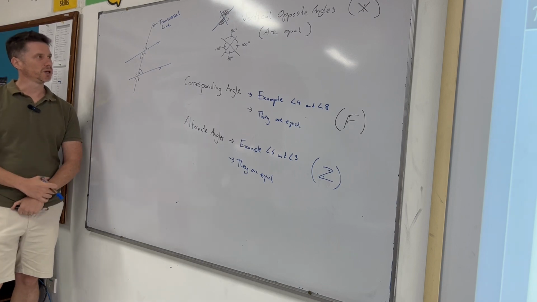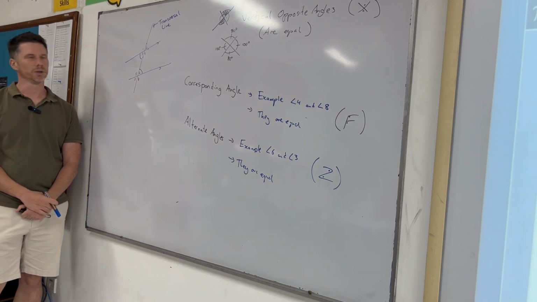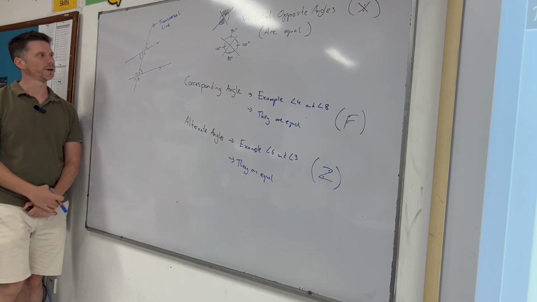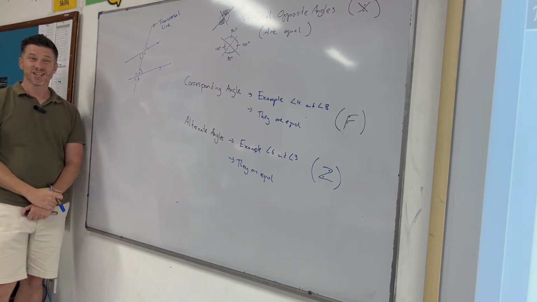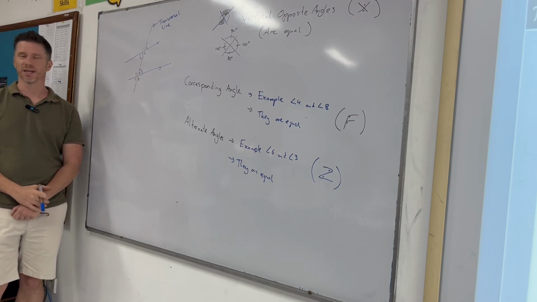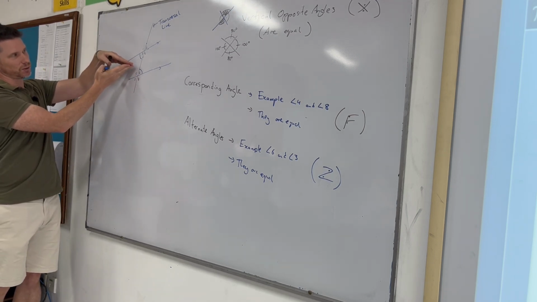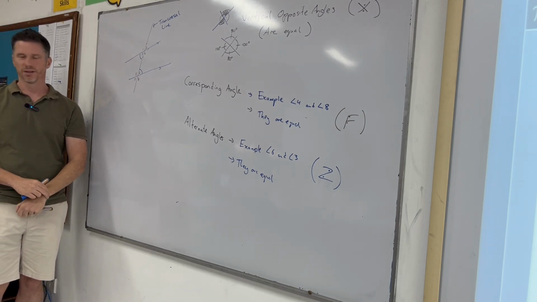Can anyone give me another pair of alternate angles from this diagram that would be equal on opposite sides of the line? Shia? No? Give up, Destin? 4 and 5, yes. So 4 and 5 are alternate. These are actually called interior alternate. There are some exterior alternate, one's outside. So interior or inside the 2 lines, exterior outside the 2 lines. Anyone give me an exterior alternate?